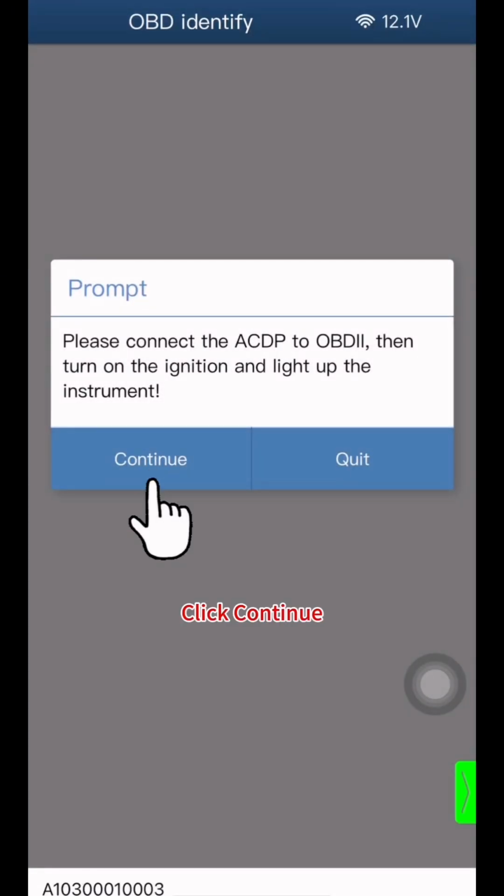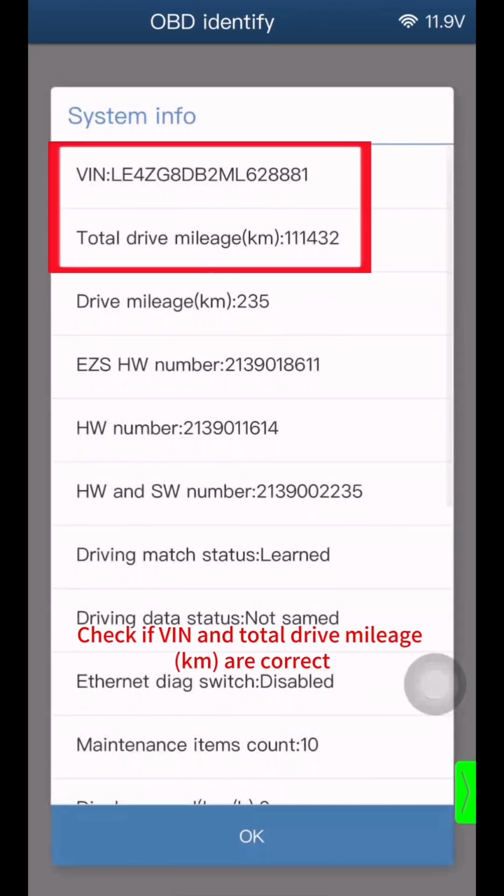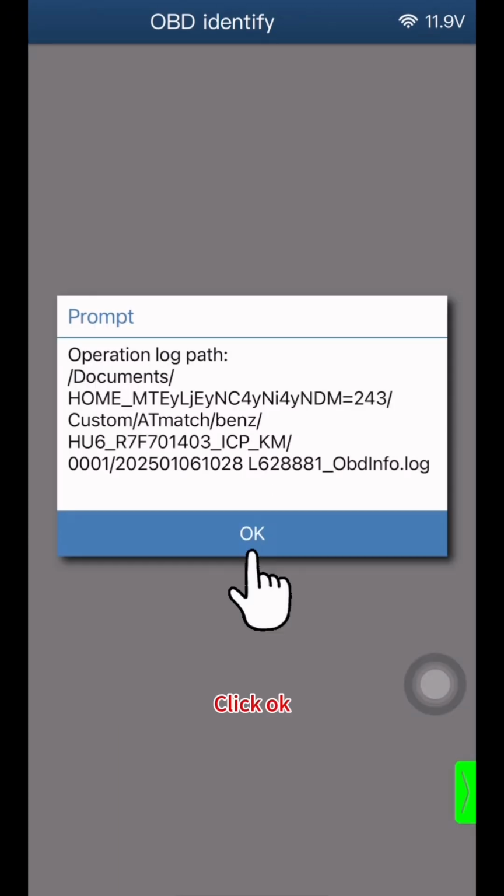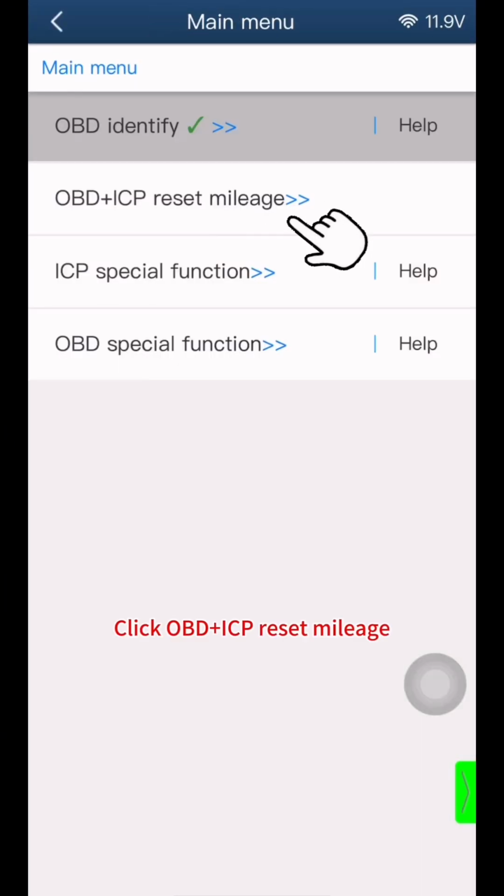Click Continue. Check if VIN and total drive mileage (km) are correct. Click OK. OBD Identify Info Finish. Click OK. Click OK. Click OBD plus ICP Reset Mileage.